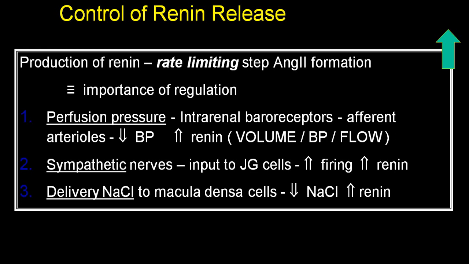Renin release is controlled by renal perfusion, which is regulated by baroreceptors. So a fall in blood pressure increases renin production, and by increasing renin production, it takes part in the regulation of blood volume, blood flow, and blood pressure. Also, by acting at the sympathetic system, it will increase renin production. Also, low sodium is a stimulus for increased renin.